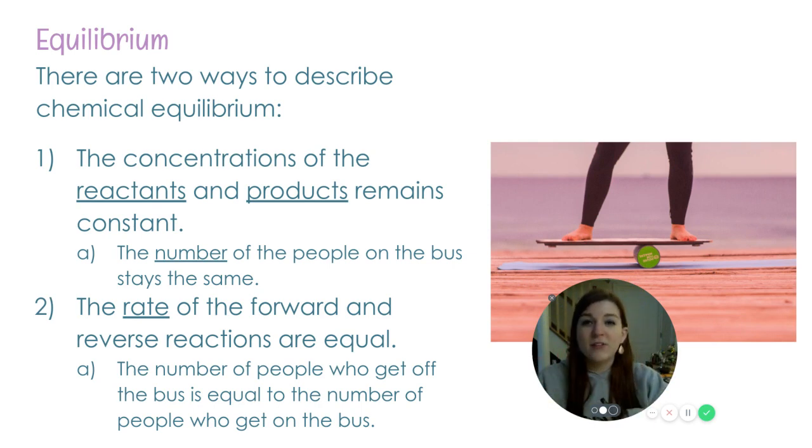It's 5 both times. If I had 7 people get off, but only 2 people get on, I would not have 30 people on the bus anymore. If 7 people got off and 2 got on, we would be at 23 plus 2 is 25. We'd have 25 people on the bus then. That would not be equilibrium because we're not balanced, okay?